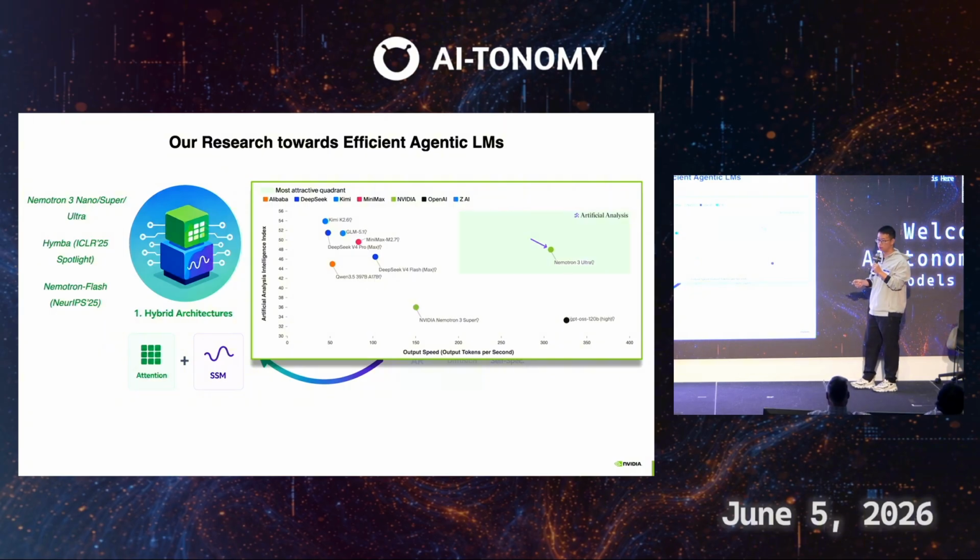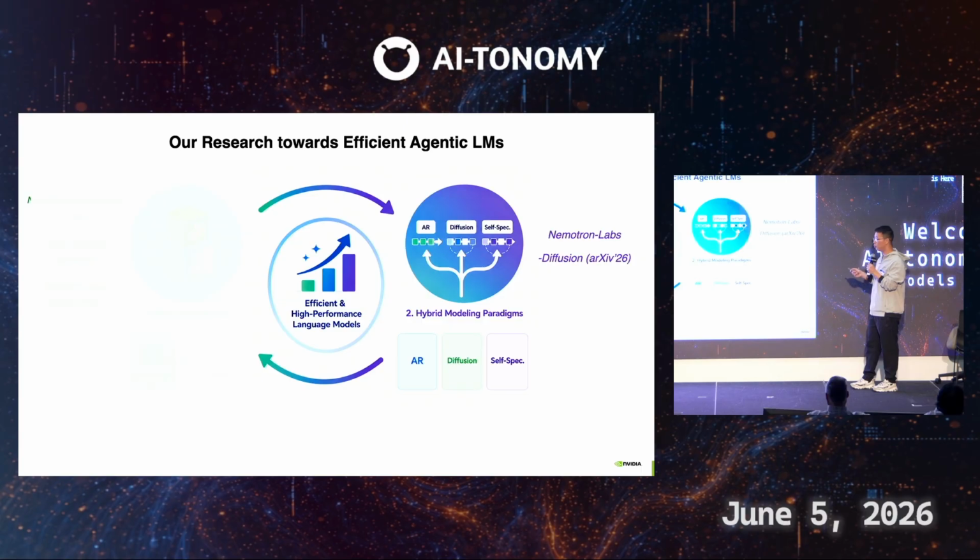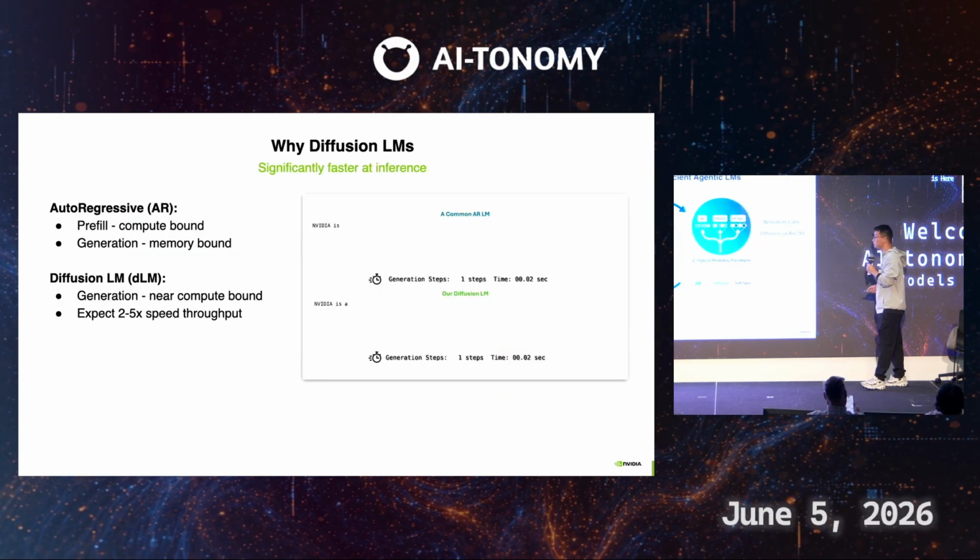After squeezing out the redundancy at the architecture level, what we are recently working on is looking at the modeling paradigm. Instead of using left-to-right autoregressive generation, can we break this and switch to parallel diffusion generation? This is what we will introduce today, Nemotron Labs Diffusion.